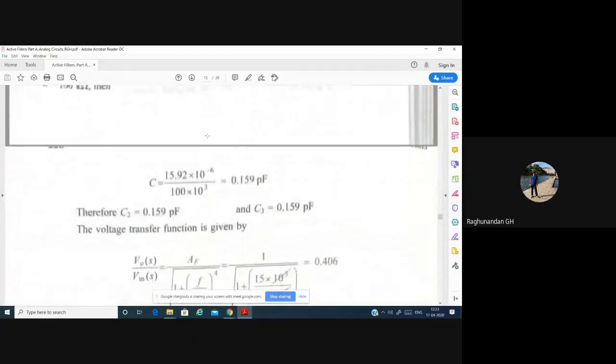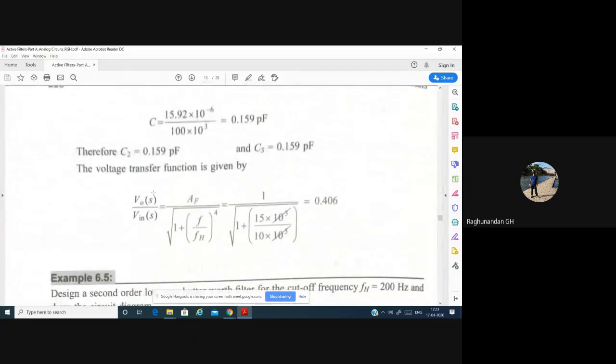The same way, say C is equal to 0.01 microfarad. Yes, they have given 0.01 microfarad in the problem. Take that one only. So after that, do the same procedure. R2, R3 will be the same, the same design procedure whatever we have followed there.